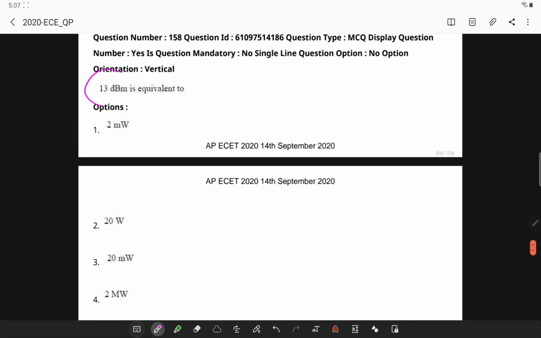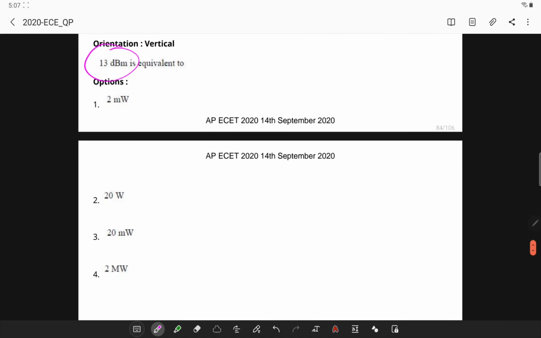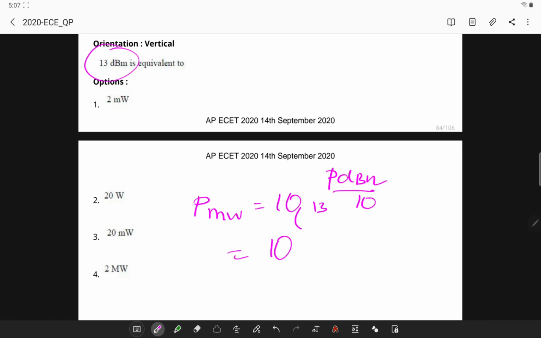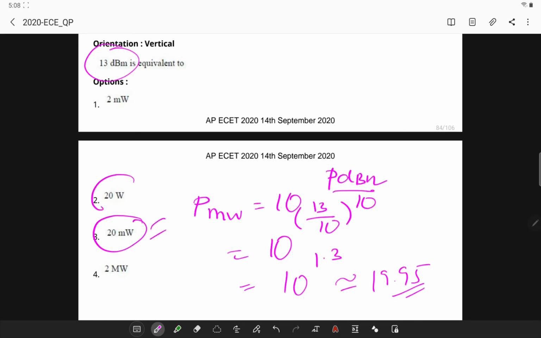What exactly is the value of 13 dBm? You have to remember the formula for milliwatts: 10 power of dBm divided by 10. So 10 power, here you have 13 by 10. So it is nothing but 10 power 1.3, which is 19.95, or approximately 20 milliwatts. So 10 power of the given decibel power divided by 10 is the formula.